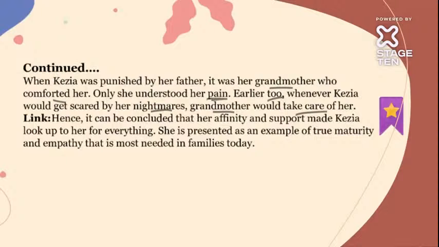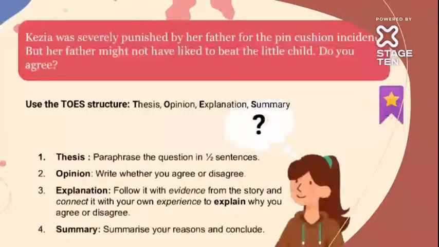Before this butcher nightmare, when she got other nightmares too, her grandmother would usually comfort and take care of her. Hence we can conclude that her affinity and support made Kezia look up to her for everything, right? She presented an example of true maturity and empathy that is mostly needed in families today. So that is the major role the grandmother depicts here.